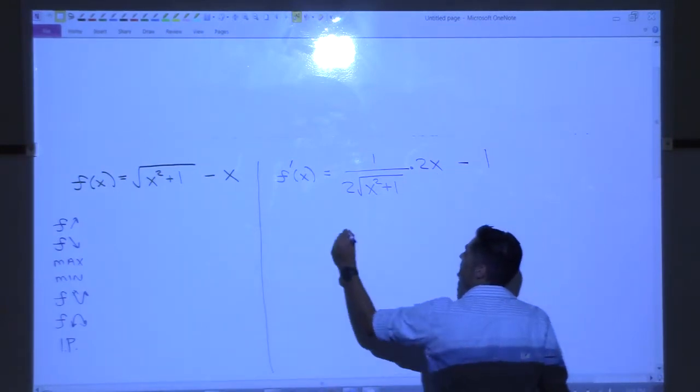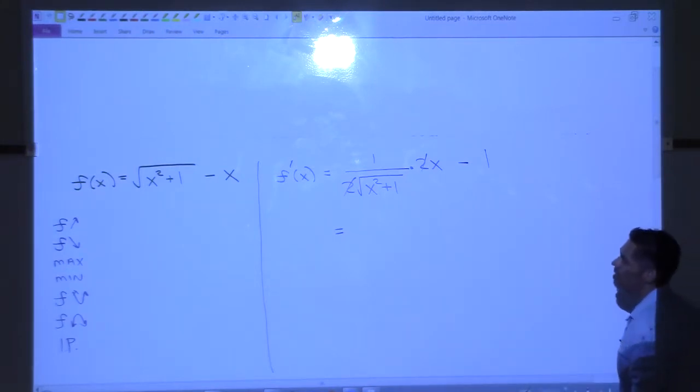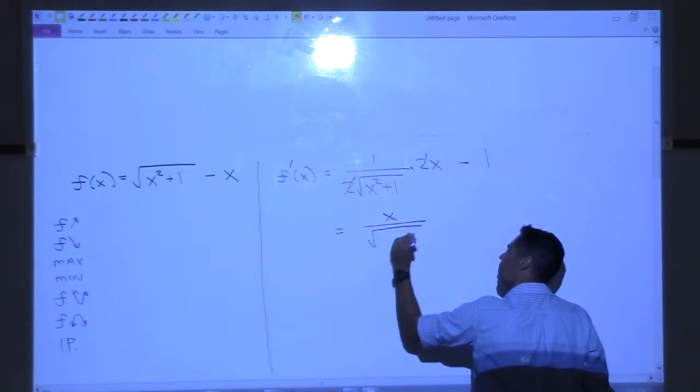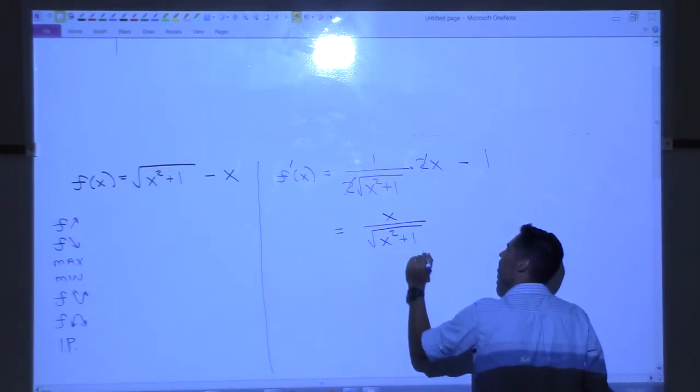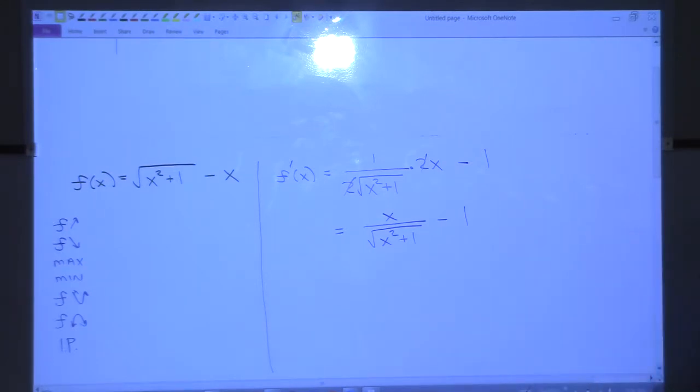And let's just clean up. Okay, 2 here gone. I'll just slide that x on top. x over the square root of x squared plus 1, minus 1. There it is. There's our first derivative. We'll have to set it to 0 in a little while, which we'll do. But for now, let's just leave it.